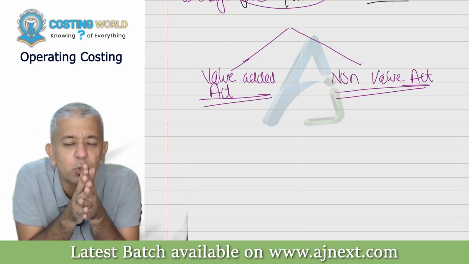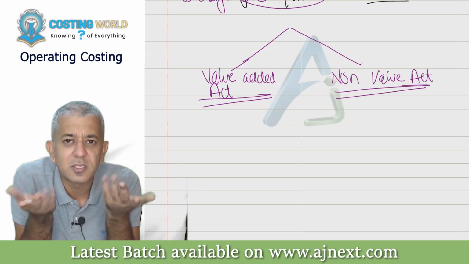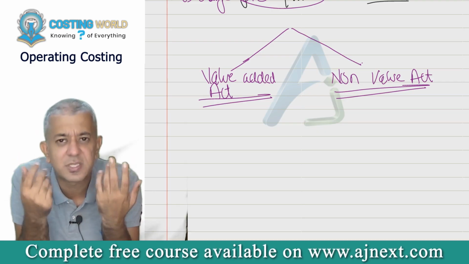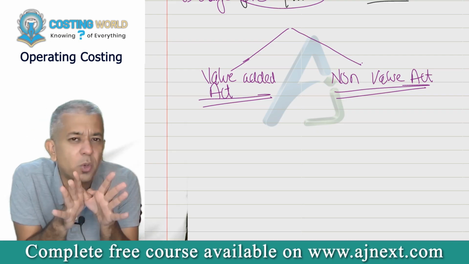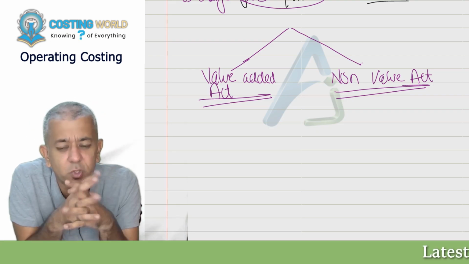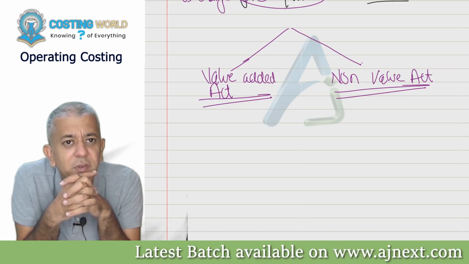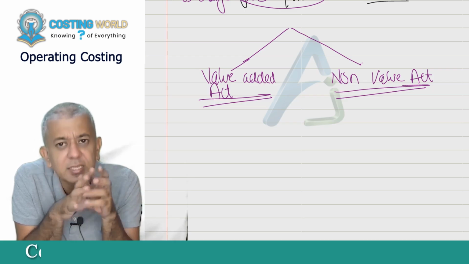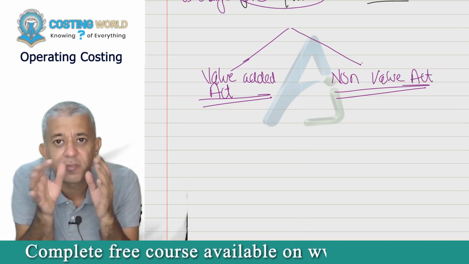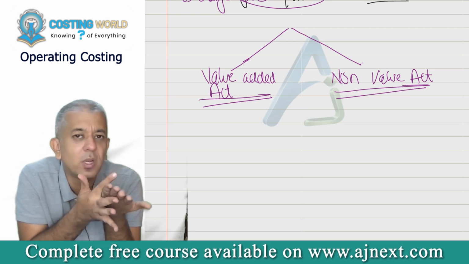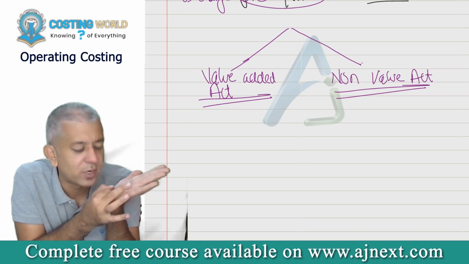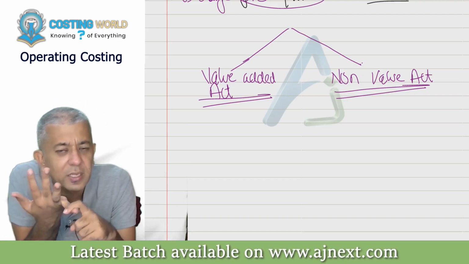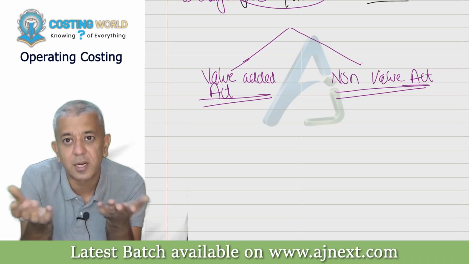Forget it, we don't want to do an exhaustive thing. In any case, the students are interested in finishing off the portion fast, so we'll finish off your entire portion in 700 hours of CA Inter. Then we thought, no yaar, that's not a correct thing for the students. So what did we do? We thought, let's teach each and everything exhaustively for 1200 hours. Okay, I'm asking you all, if we increase the duration from 700 to 1200, our cost will rise, many costs will rise. Not only the faculty, the electricity cost, the books cost, because the content will be bigger.